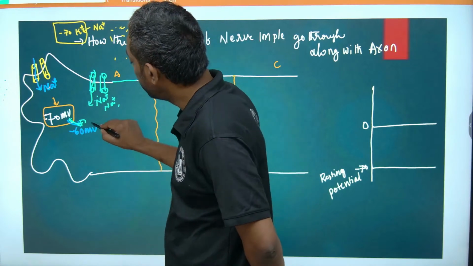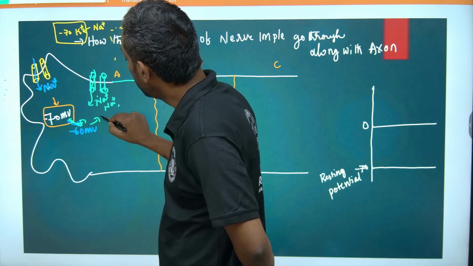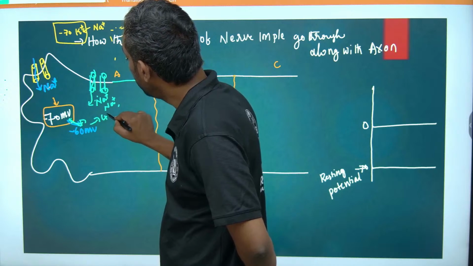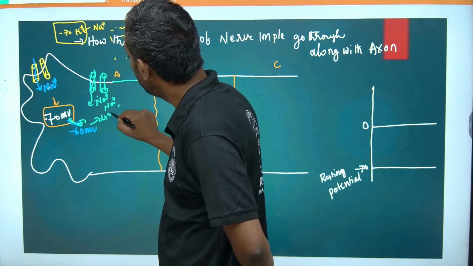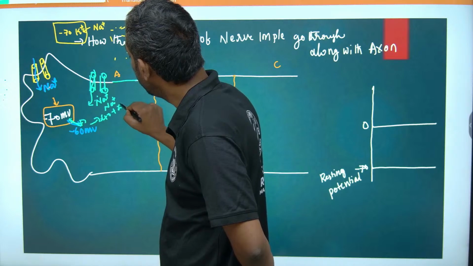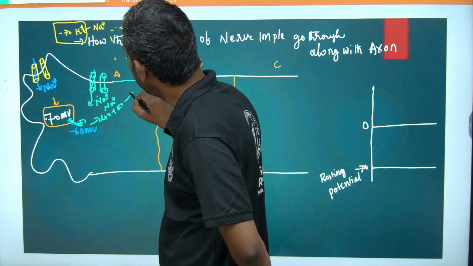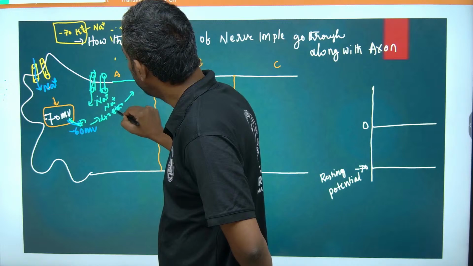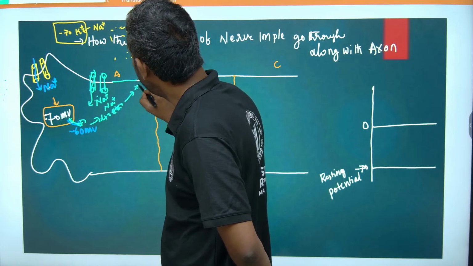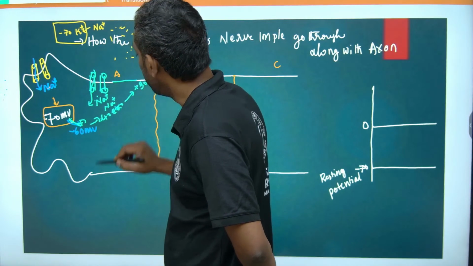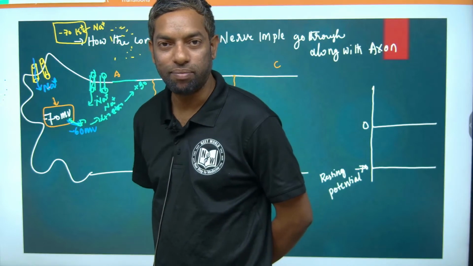That is the condition. Minus 60 goes to minus 40, minus 20, and finally it reaches plus 30.